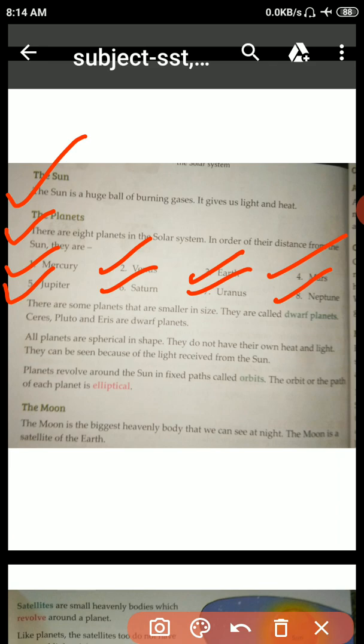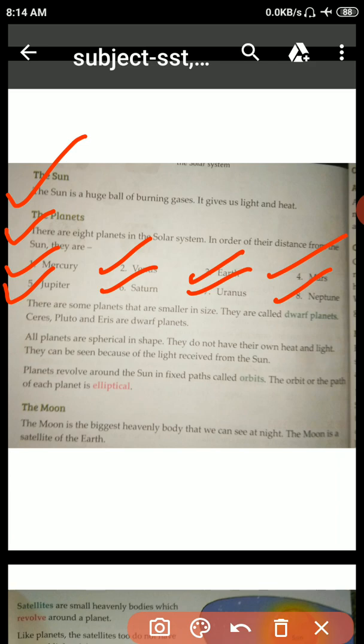Okay. There are some planets that are smaller in size. They are called the dwarf planets. Eris and Pluto are dwarf planets. So students, some planets are dwarf planets. All planets are spherical in shape. They do not have their own heat and light. They can be seen because of the light received from the sun.